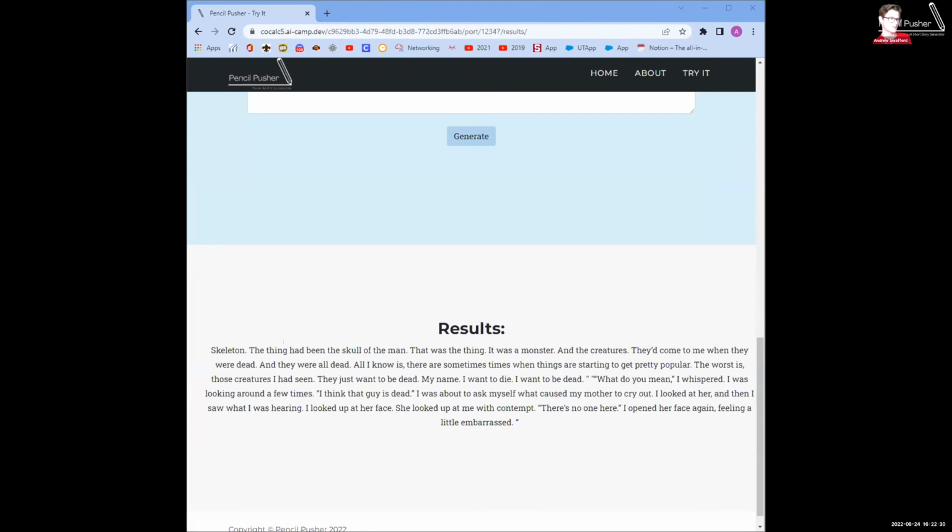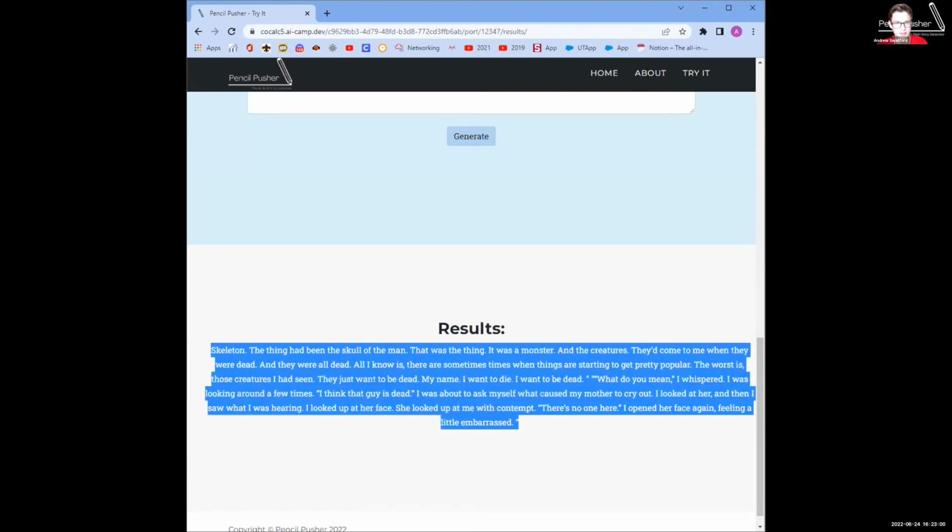So here it shows a complex understanding of existential dread. You know, it includes words like monster. It is really good at creating an environment of creepiness, and it keeps in mind that skeleton means dead and it has all those connections. It also has some intentional ambiguity to make sure that it keeps that creepy environment that we just talked about, you know, the I want to die, I want to be dead. It's very dark and creepy. I'm going to put it in chat so y'all can read it if you want.